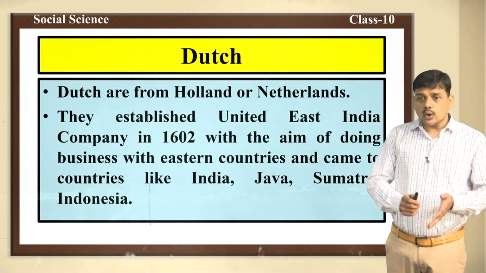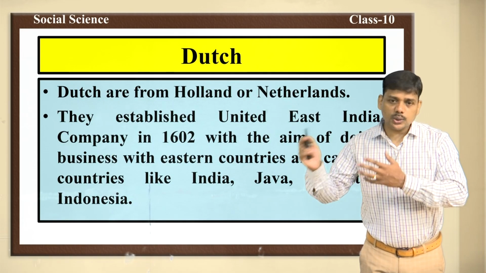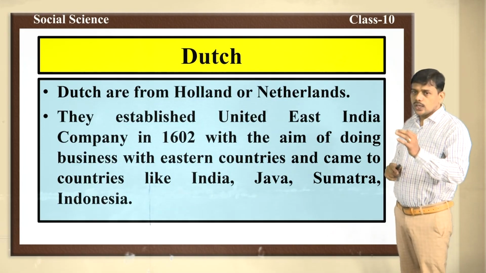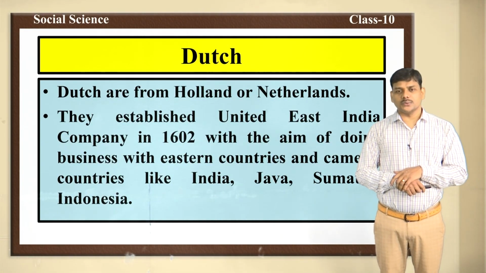Its main aim was to do business with eastern countries like India, Java, Sumatra and Indonesia, and to gain profit. For that purpose, the Dutch East India Company was established in 1602.